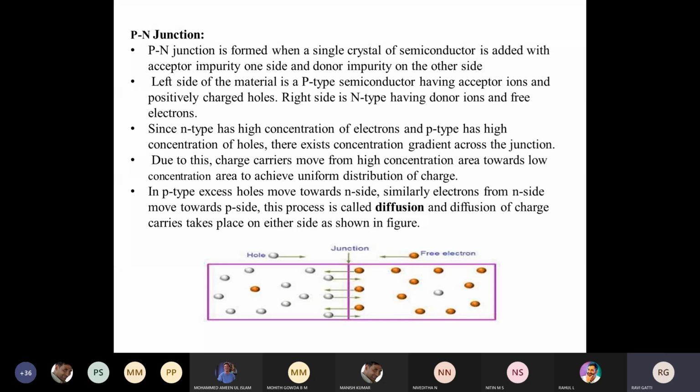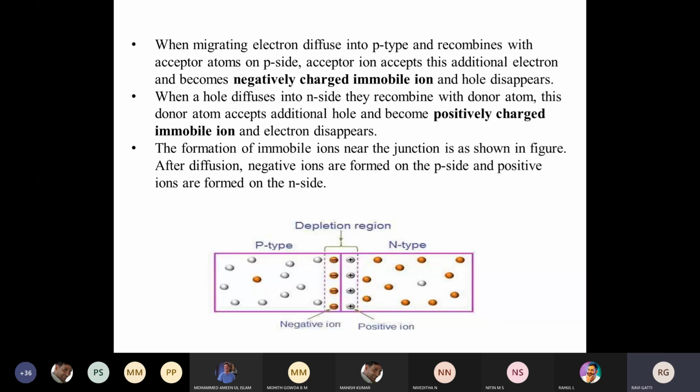Similarly, in the case of holes, because of the high concentration, generally the flow of anything goes from high concentration to low concentration. Therefore the holes will be attracted by the free electrons. They will absorb some electrons and become immobile ions near the junction. That junction we call the depletion region.